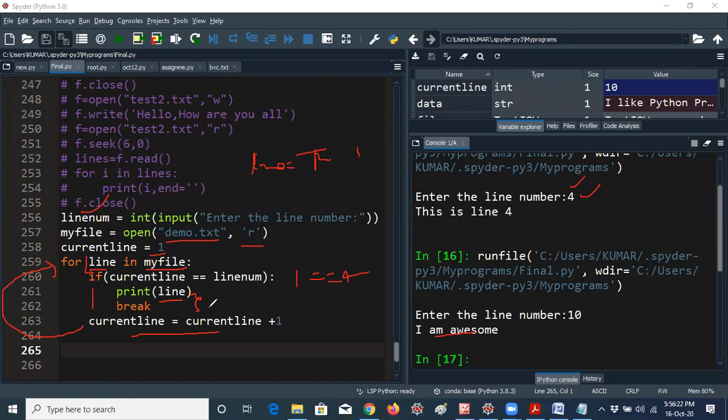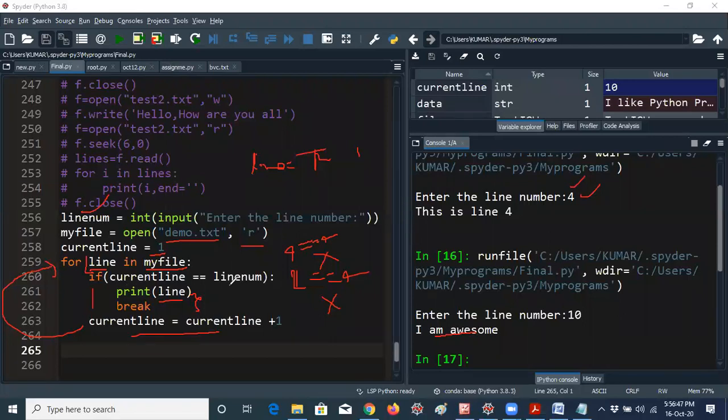Now current line is 2. 2 equal to 4? Again condition wrong. Now break and print will not be executed. Current line equal to 2 plus 1, that is 3 now. Now again the third line will be in the line place. Now current line 3 equal to 4, again condition will be wrong. Now current line equal to 4, guys. Now 4 equal to 4.